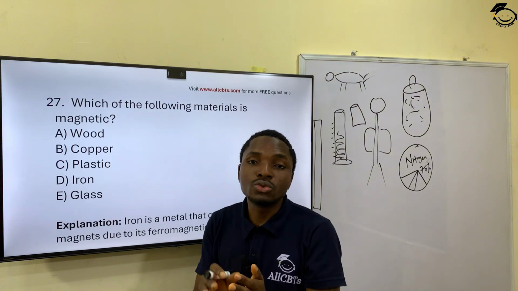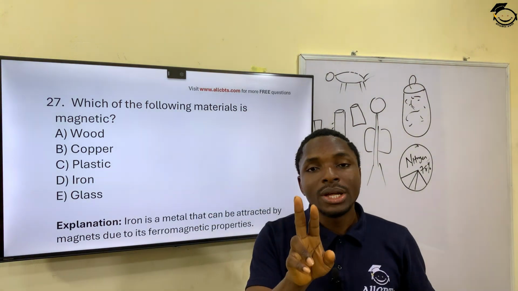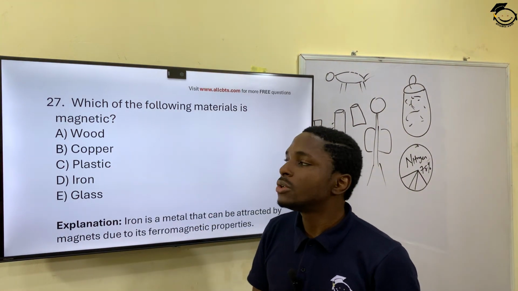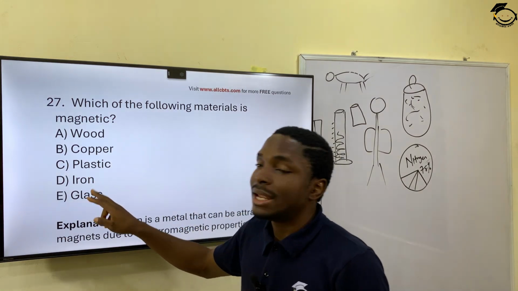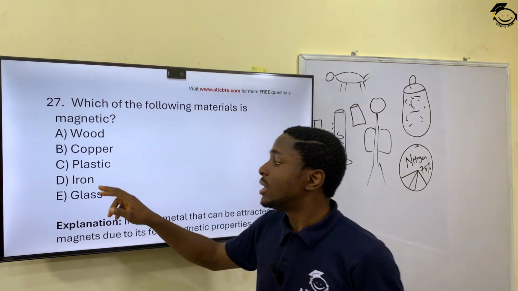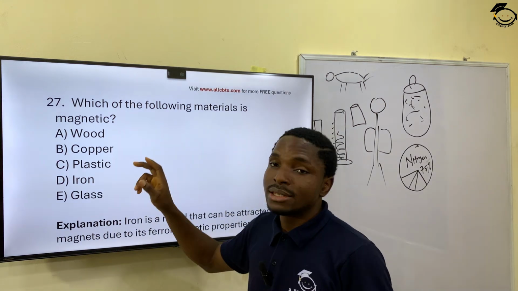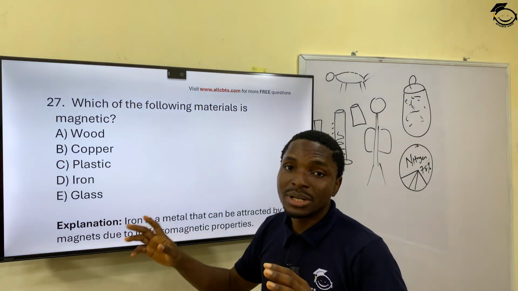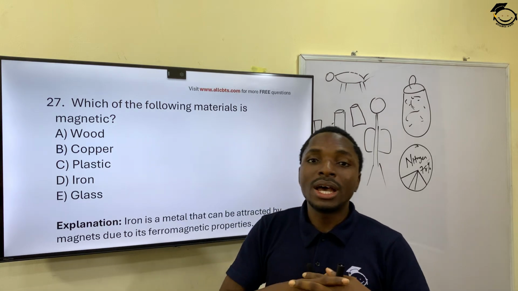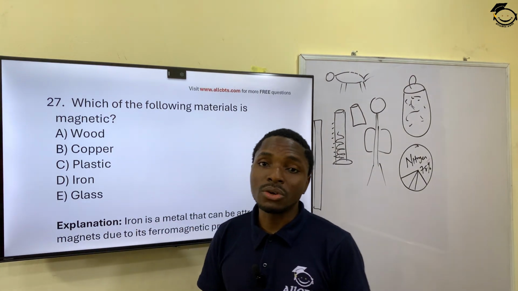Now this helps you narrow down your answer to the 2 likely options, which will be between copper and iron. But for the sake of this video, the correct answer is iron. So iron has magnetic properties that are able to attract other irons or other forms of metal.